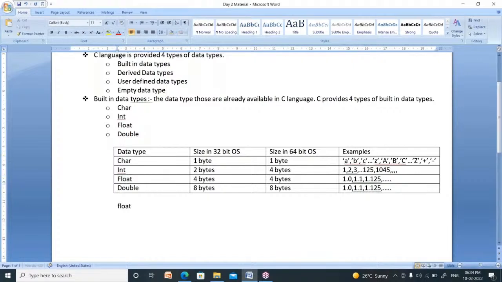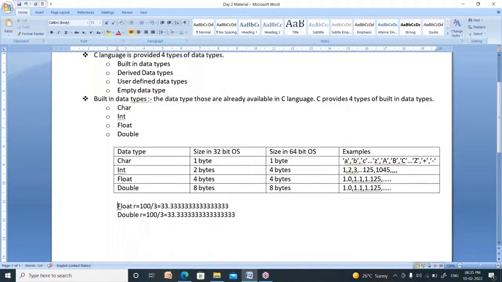If it is a float value, float result equals 100 by 3. I write an expression like this. I am creating a double value, double result equals 100 by 3. I am creating one more expression here. What is the result of 100 by 3? The result is 33.333333 and so on. What is the result of 100 by 3? It is also the same, 33.33333333 and so on.